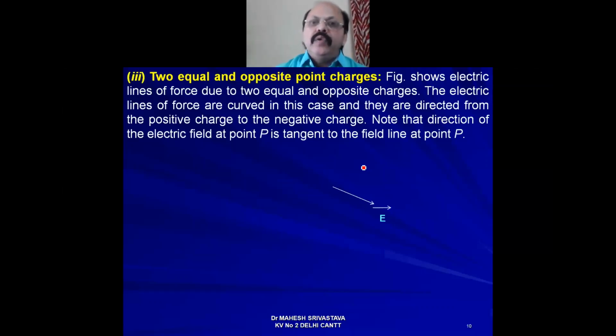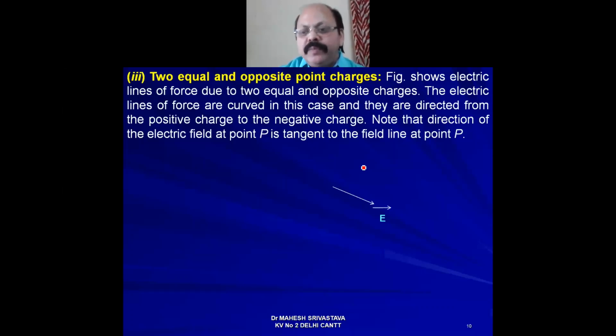Both are equal and opposite. As you already studied, when the positive charge is there, the field lines are radially away, and when the negative charge is there, they are radially inward.